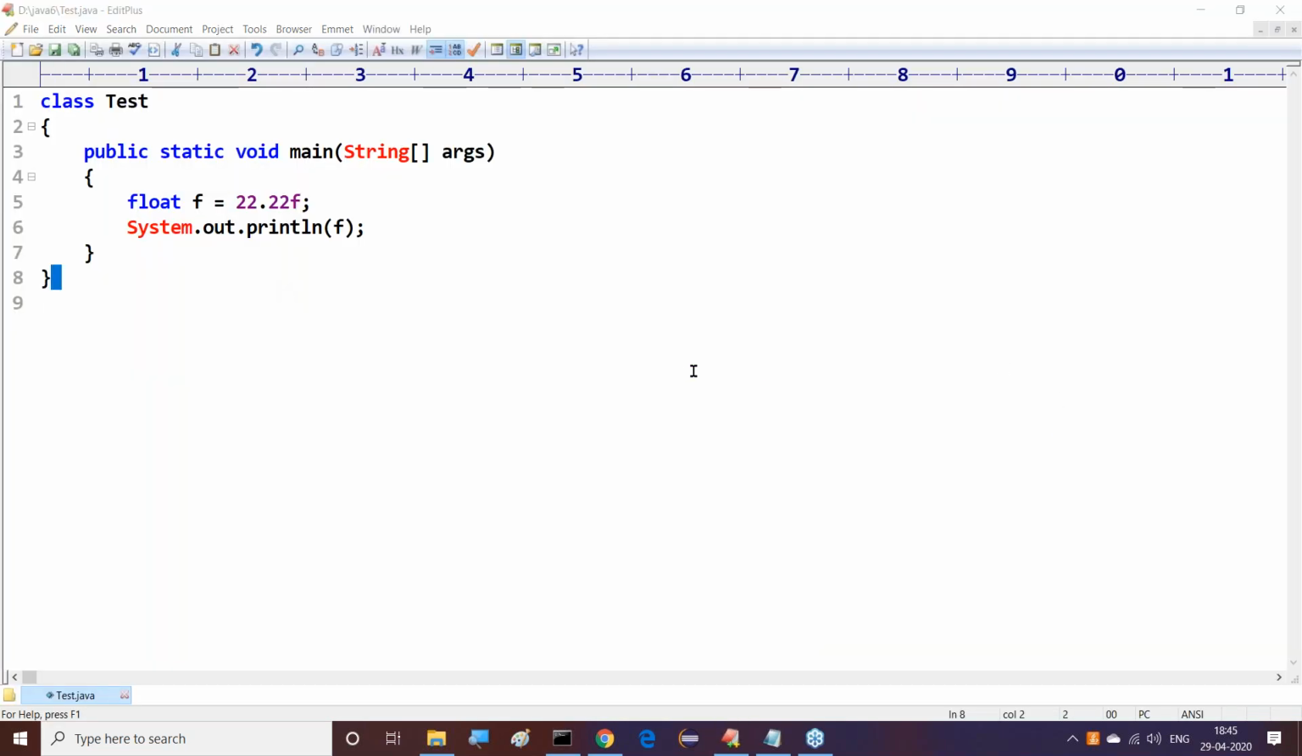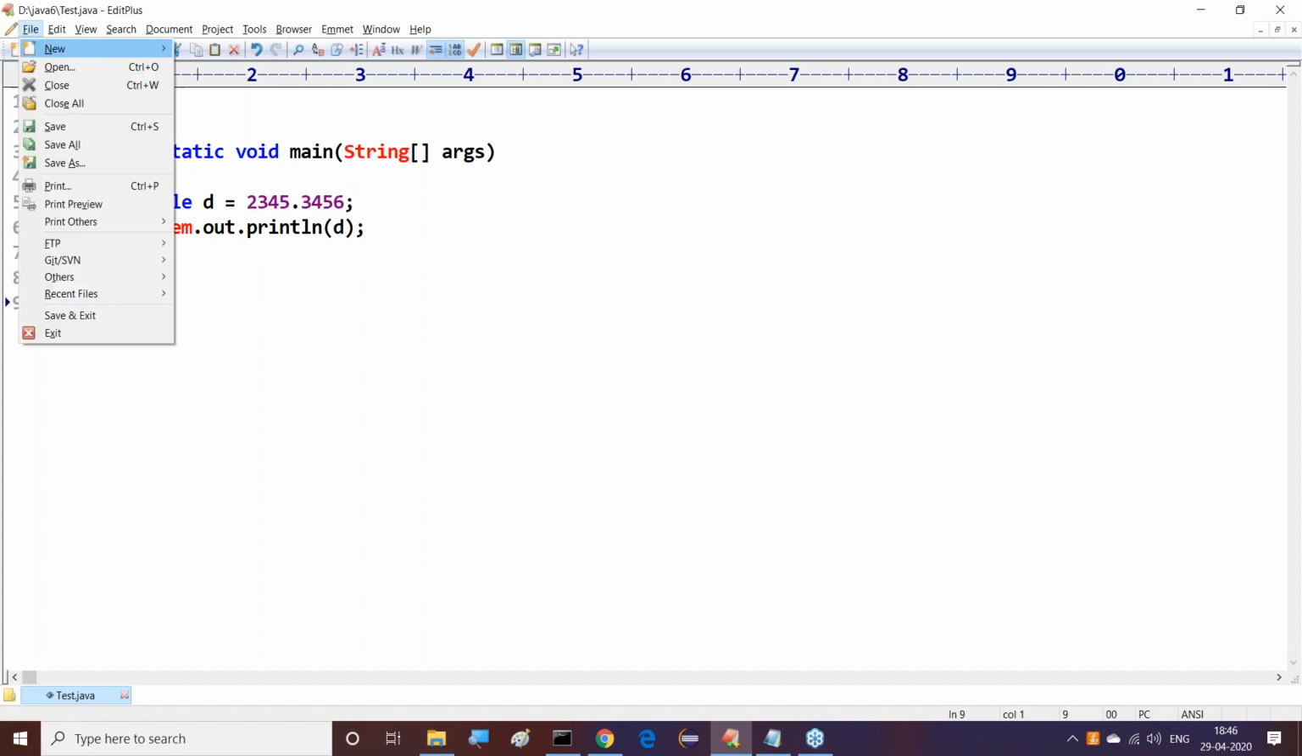After completion of this point, another thing: I want to go for a double value. For example, double d = 2345.3456. We can represent double values, fraction values, without any suffix. Without a suffix, if you provide any fraction value like this, an integral value, a dot, and some fraction value, then by default the compiler and JVM will think it is a double value. The default fraction type is double, not float.